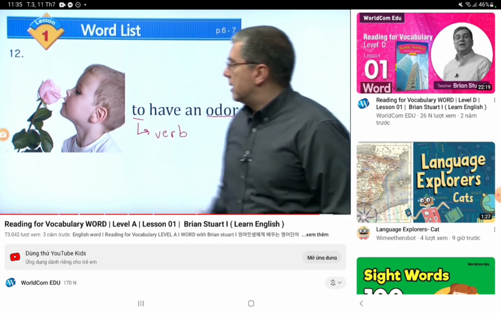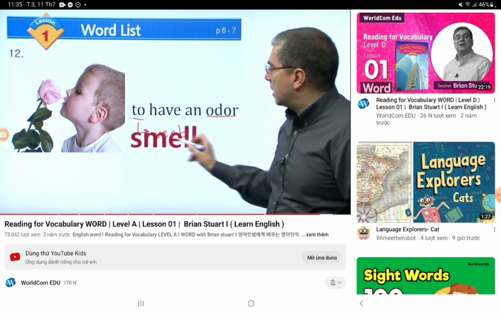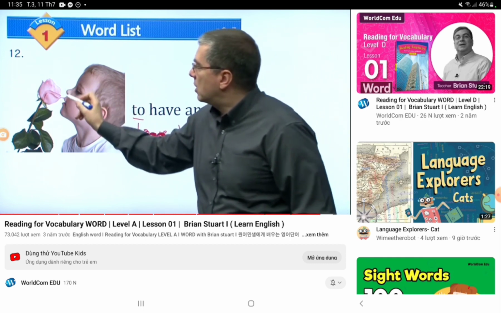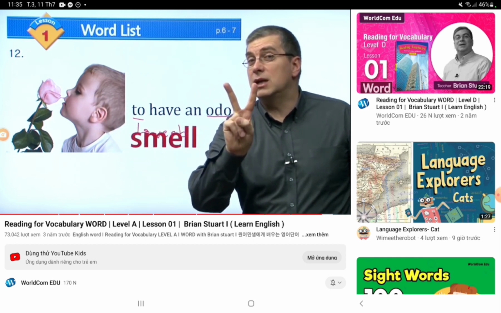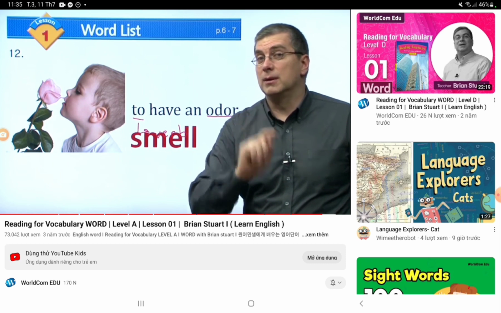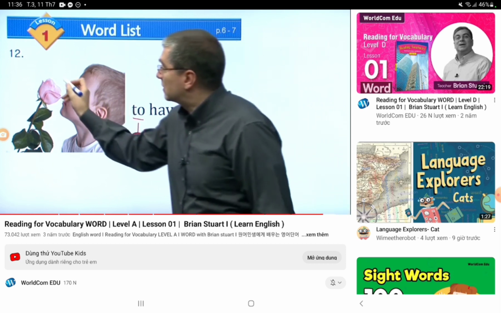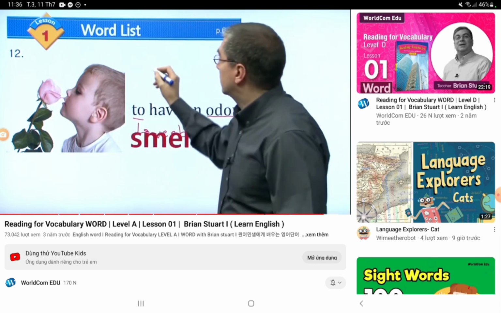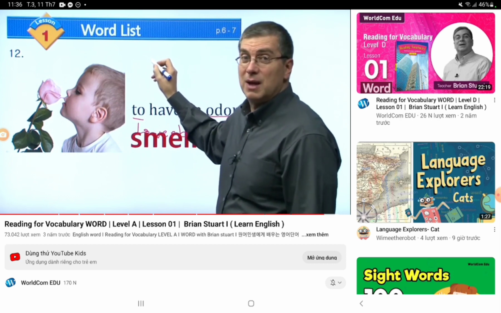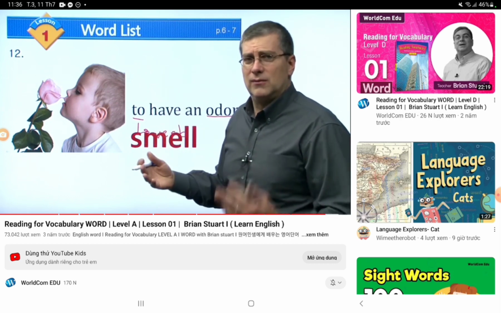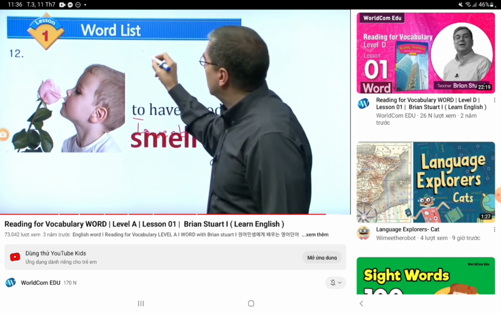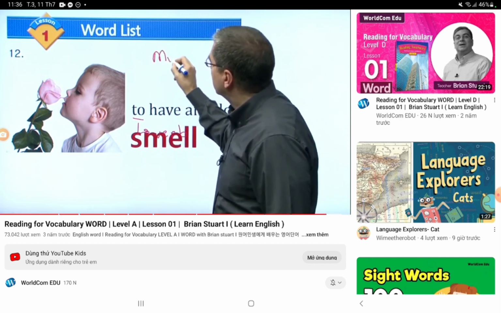Okay, so here, what's this child smelling? So an odor and smell. So to have an odor is to have a smell. So here it's a smell of a flower. So yeah, that's an example of a good smell.